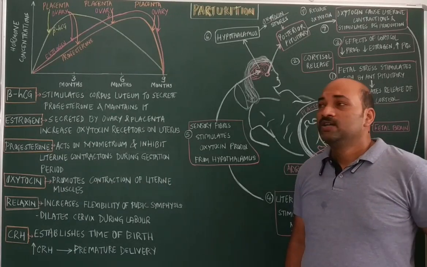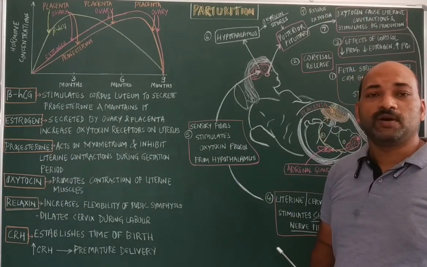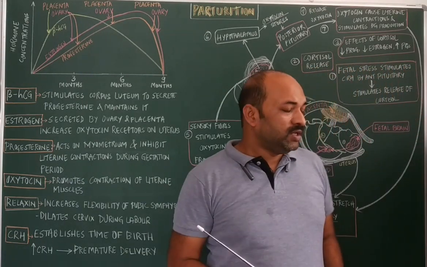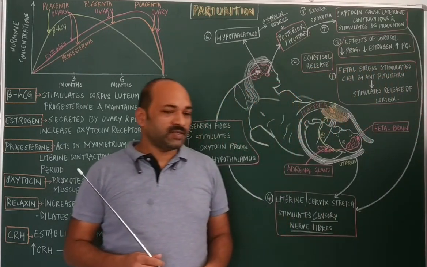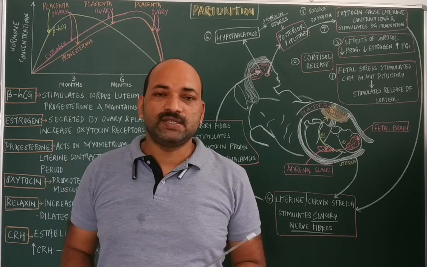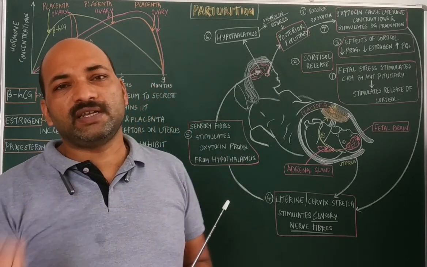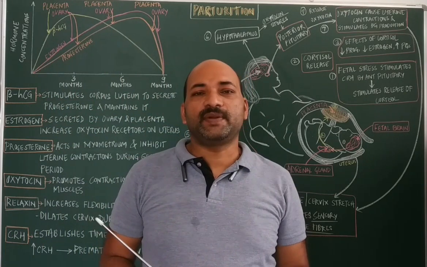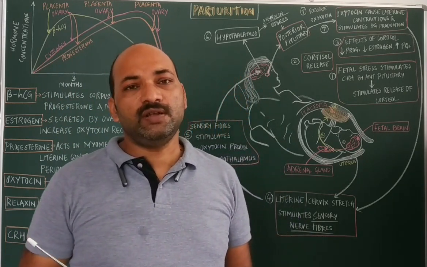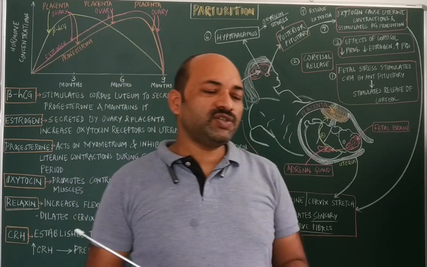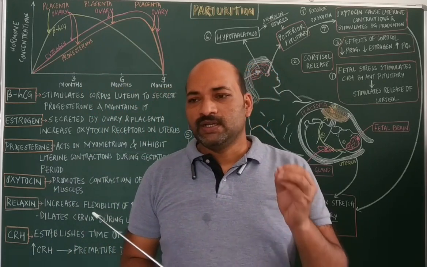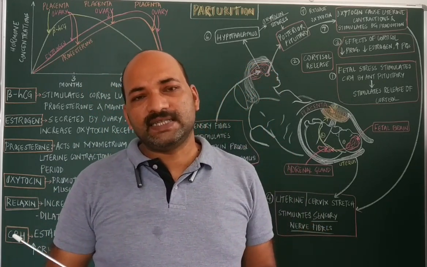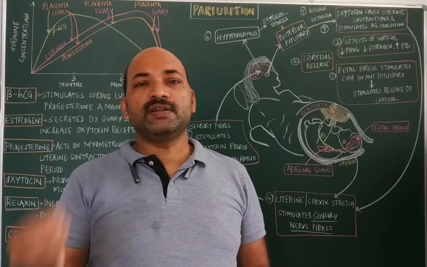Hi everyone. So today's video is all about parturition. In the case of human beings, the duration of the pregnancy is 9 months plus or minus 7 days. This period of the pregnancy is what we call the gestation period. The gestation period refers to the time from conception to the birth of an individual.